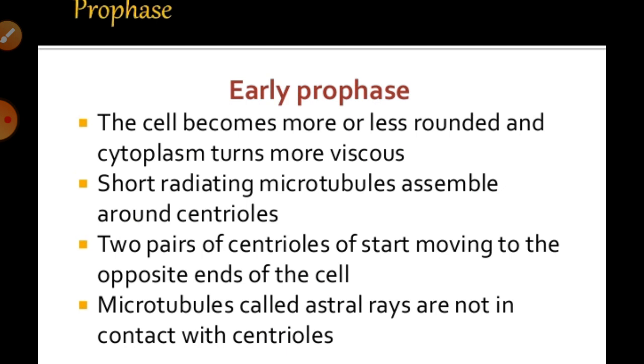Prophase has different stages, that is early prophase and late prophase. What about early prophase?